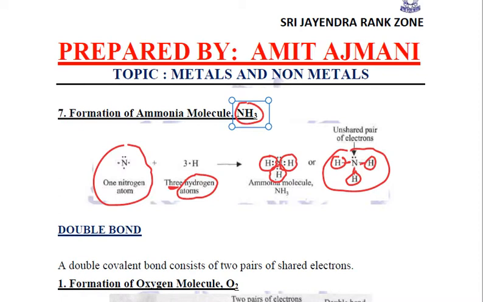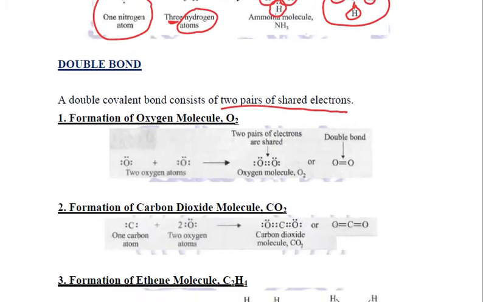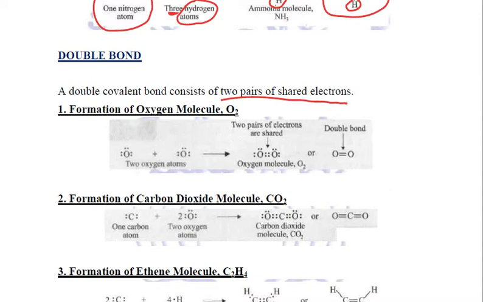Right? Now we'll be discussing double covalent bonds. Double covalent bonds consist of two pairs of shared electrons. Example, in the case of oxygen molecule, O2 molecule. This one oxygen atom has 6 valence electrons and requires 2 more electrons.